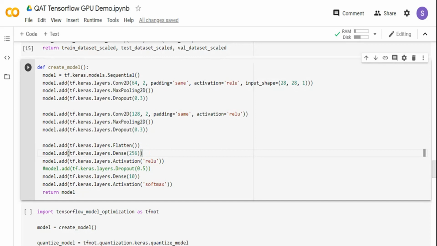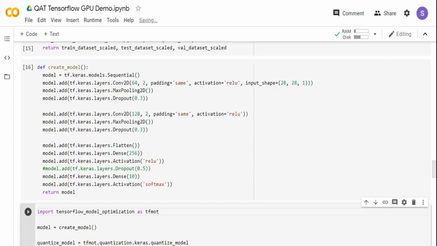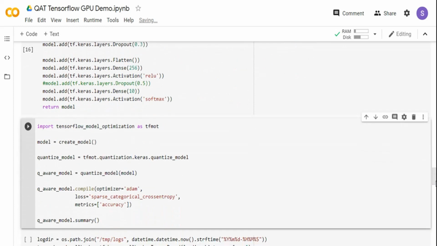And then finally, I'm having a dense layer of 256 where I'm flattening it out. And then finally, I'm having a dense layer of 10, that is the number of output classes we have. I'm using the softmax activation function. Now till here, it's pretty similar to your typical TensorFlow model.